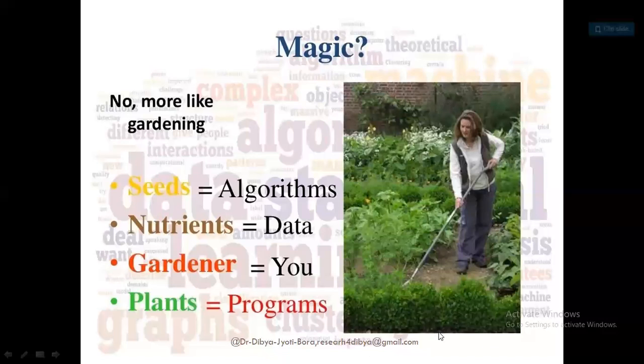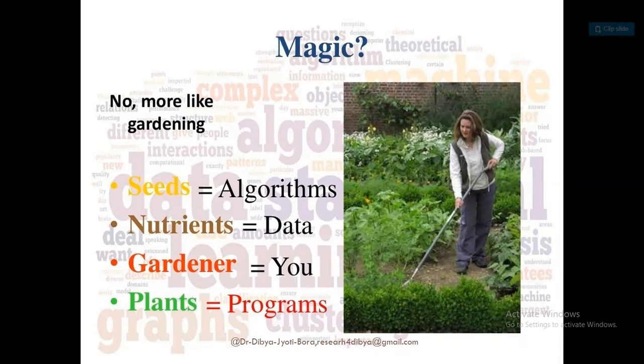Gardening, you all know how to do the gardening. Maybe some of you are not aware of it, or may not make time for this. But gardening is a very good thing. You can even mention gardening as your habit in your APSC or UPSC interview. So for gardening, what do we need? Seeds, nutrients, then a gardener, then plants. In this case, seeds are the algorithms, nutrients are the data, the gardener is like you and me, and plants are the programs.